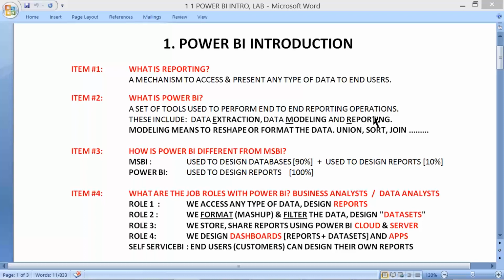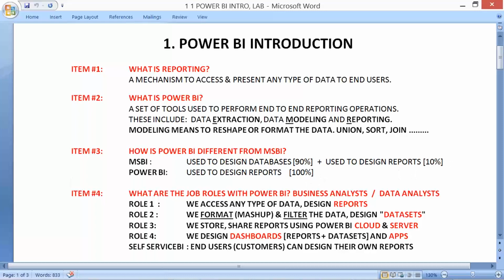Whereas if you go for Power BI, it's completely into reports. Microsoft Business Intelligence, MSBI: we design databases plus perform reporting. Power BI is completely into reporting activities.